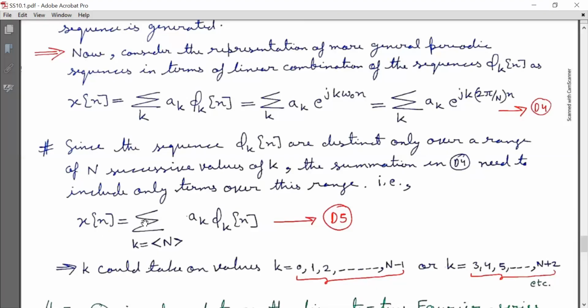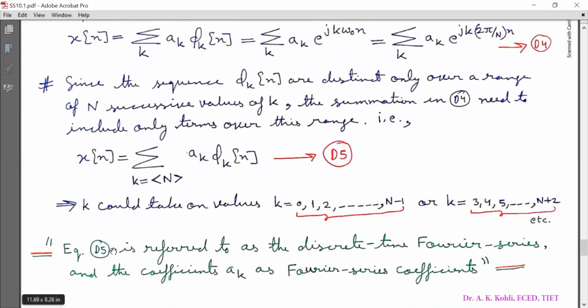That is, x[n] is equal to summation over k equal to N successive values of a_k φ_k[n], marked as equation D5. So here, the meaning of this symbol is that k could take on values 0, 1, 2, up to N-1, or 3, 4, 5 up to N+2, etc. So k can take on N successive values. That may be from 0 to N-1 or from 3 to N+2 and so on.